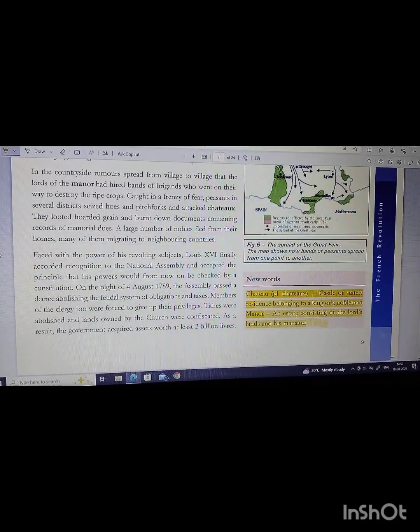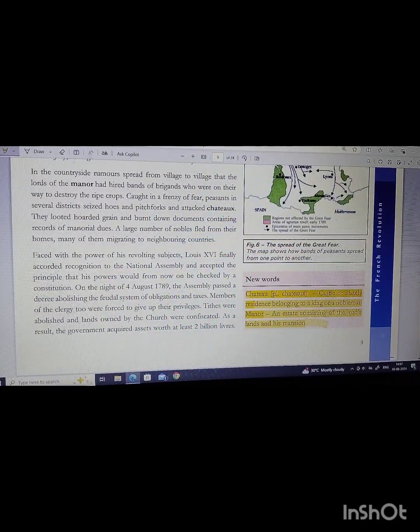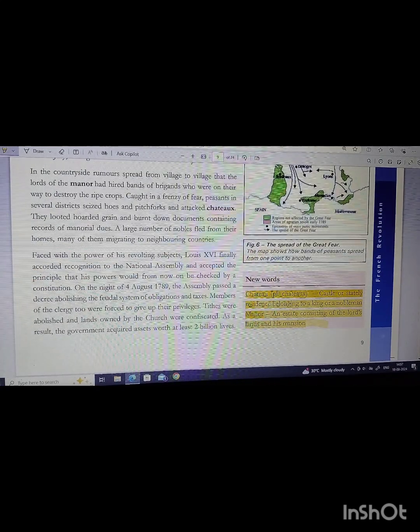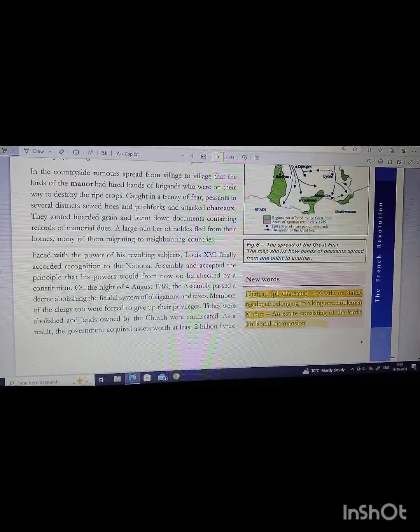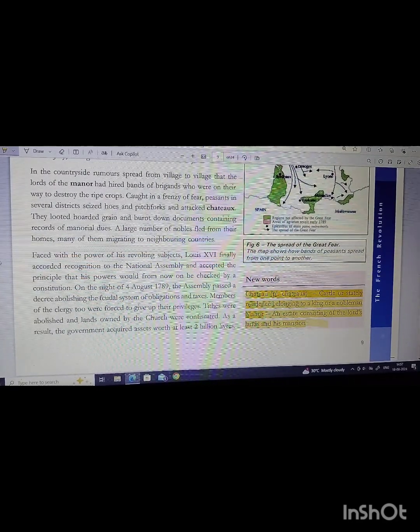Faced with the power of revolting subjects, Louis XVI now finally accorded recognition to the National Assembly. So, after all of these disturbances, Louis XVI finally accorded the recognition to the National Assembly and accepted the principle that his powers would from now on be checked by a constitution.